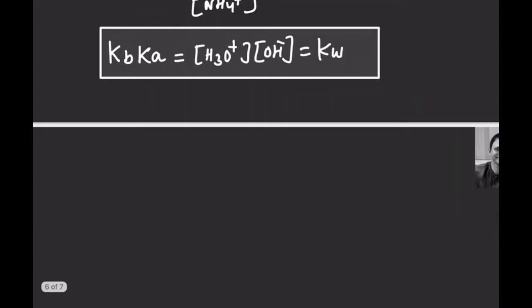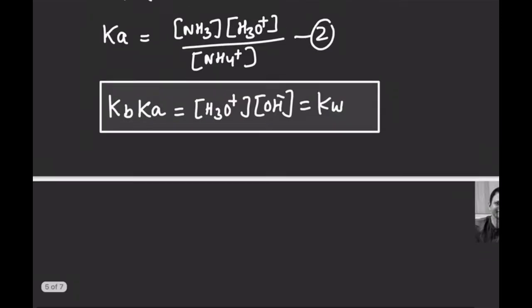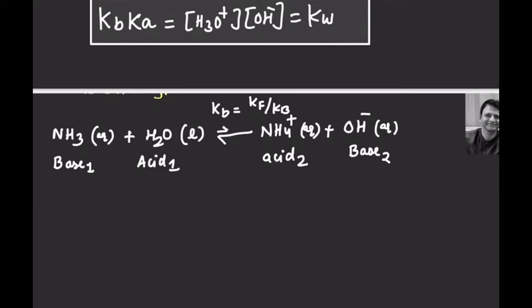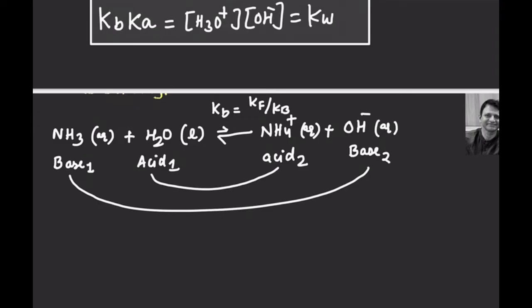We know that ammonia is a weak base, so I have to take this equation again. In this reaction there are two bases, ammonia and OH minus, and two acids, water and NH4 plus.